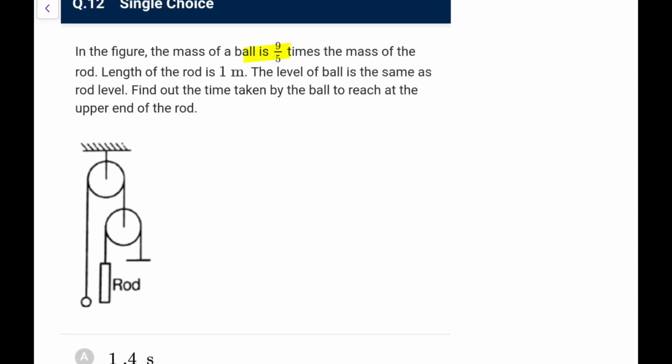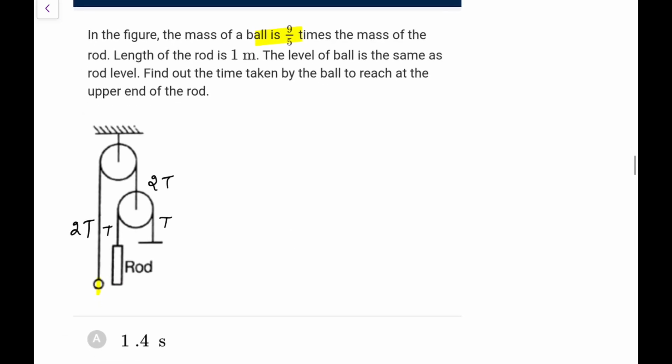In a figure, the mass of the ball is 9 by 5 times the mass of the rod. This is the ball and this is the rod. The length of the rod is 1 meter. The level of the ball is the same as the rod level. Find out the time taken by the ball to reach the upper end of the rod. So again, it's a nicely designed one. Let this tension be T, this will be T, this will be 2T, and this will be 2T, that you can do. Now, one more thing. The mass of the ball is 9 by 5 times the mass of the rod. So it's clear that it is having T, it is having 2T.